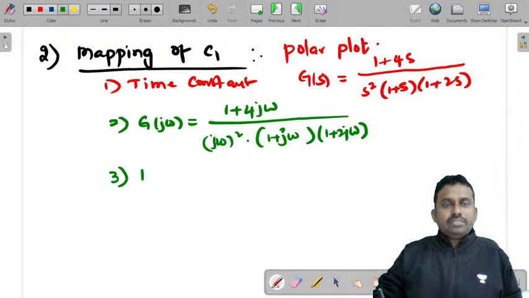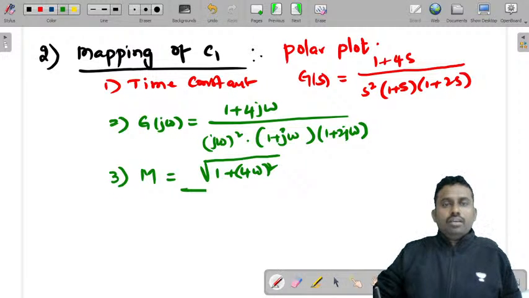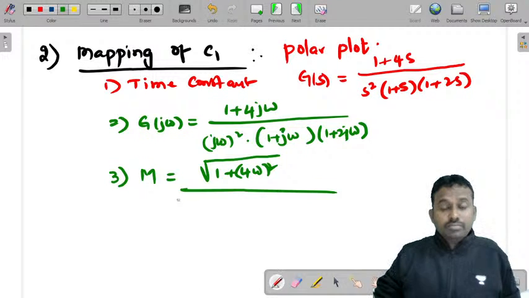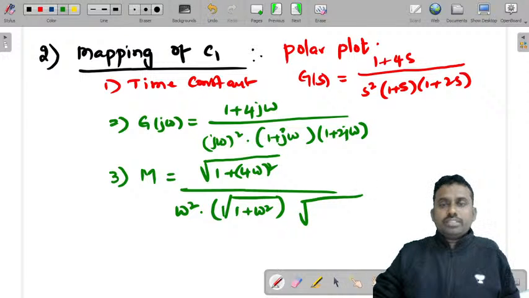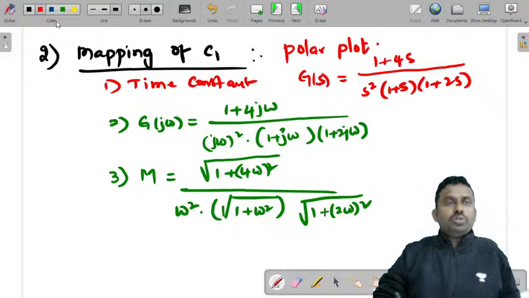Third one, write its magnitude. What is that? Under root of 1 plus 4 omega square by omega square into under root of 1 plus omega square into, you know this, right? 1 plus 2 omega square. Next, fourth one, write phase angle.